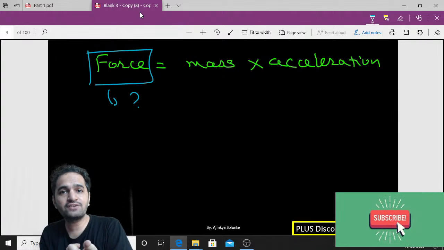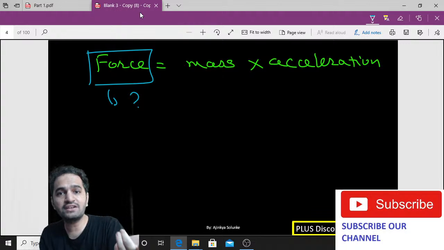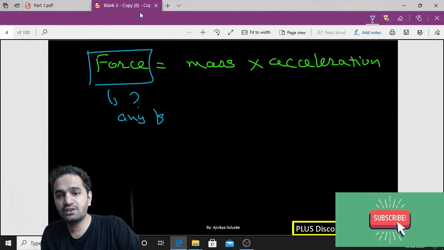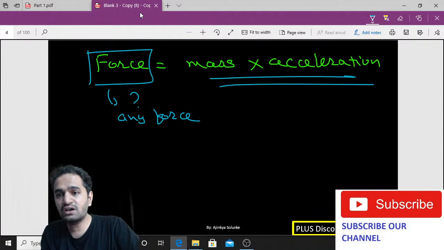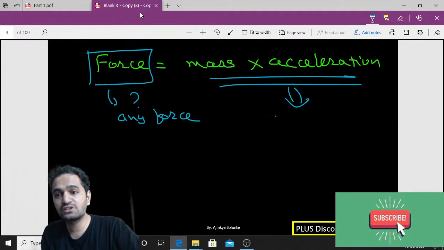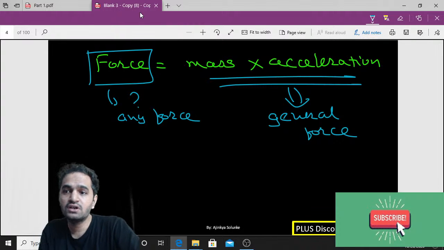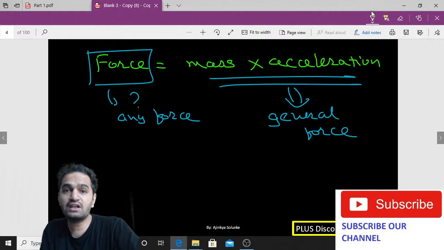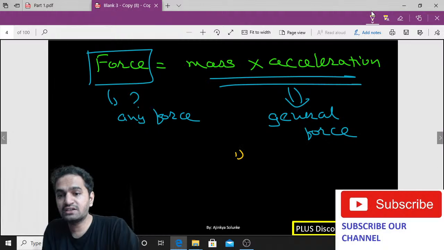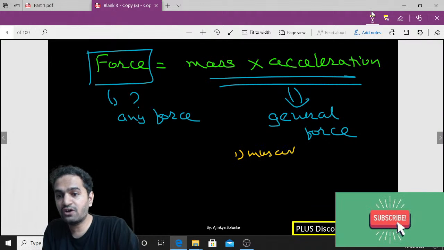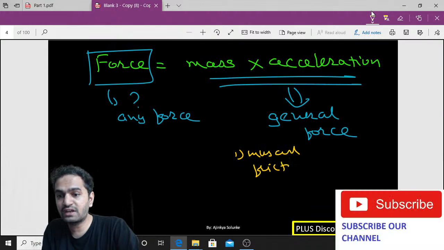It can be electrostatic force, it can be muscular force, it can be gravitational force, it can be any kind of force, right? So this formula what you have is actually of a general force, it is not about a specific force, because according to our information there are various forces, that is muscular force, then we have frictional force, then we have gravitational force.